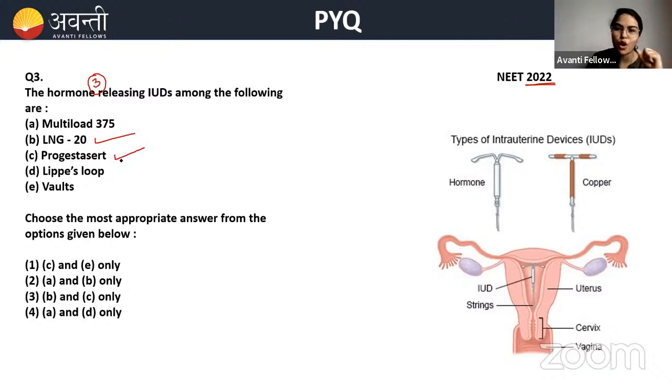Progestasert and LNG20 are the hormone releasing IUDs. Multiload 375 is a copper ion releasing IUD. Lippes loop is a non-medicated IUD. Vault is a barrier type of contraceptive, so it is not an IUD at all. So Lippes loop is no, Multiload is also no. B and C are the hormone releasing IUDs, so the third option is the correct answer. Is this clear? There is nothing to explain here. It is just an example. If you are consistent in reading the NCERT and absorbing the concepts, then everything is easy for you.